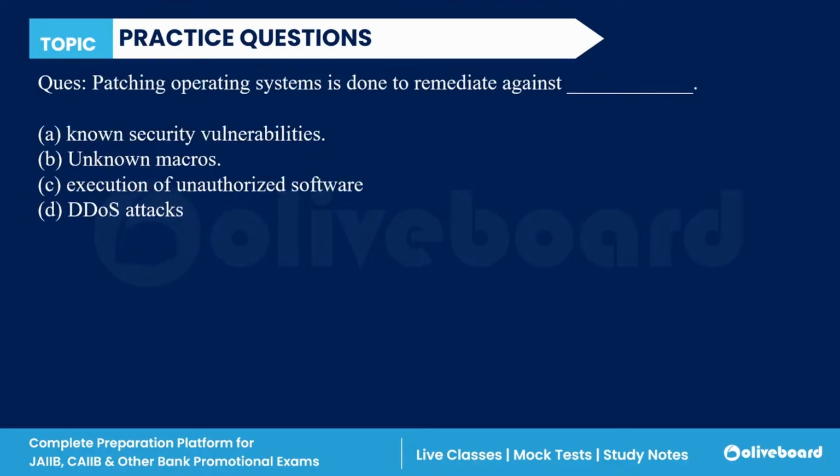Next, patching operating system is done to remediate against what? Known security vulnerabilities, unknown macros, execution of unauthorized software, or DDoS attack. Now, this was based on technology. I have already explained this. Everyone, please answer this question. So the correct answer for this question is A, known security vulnerabilities.